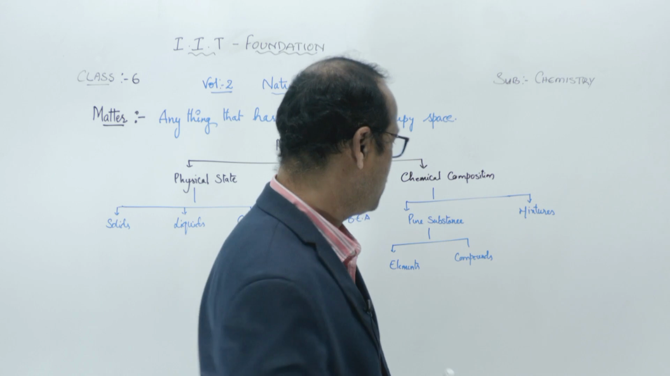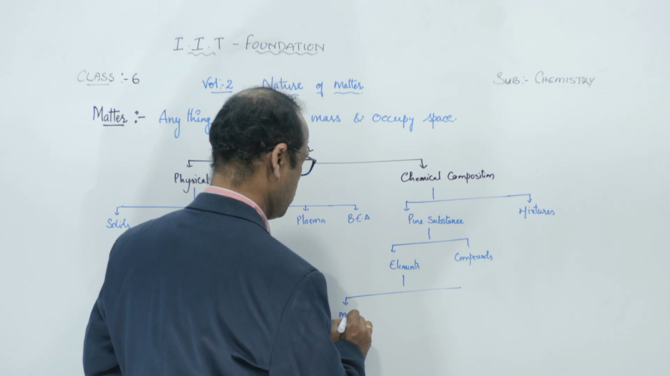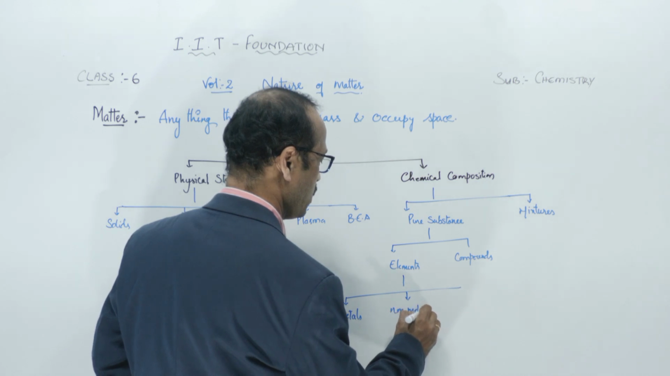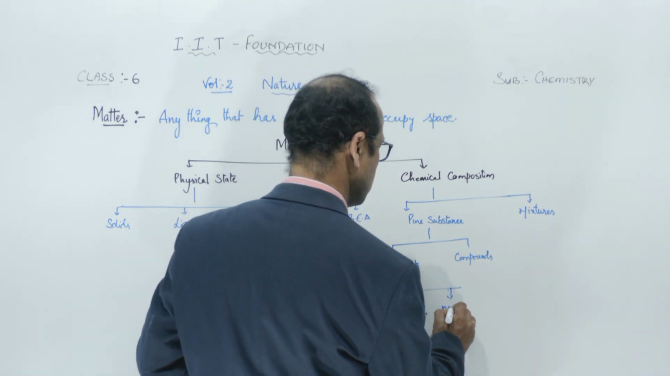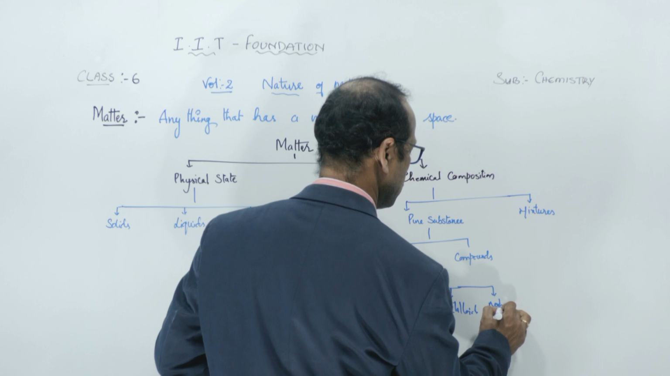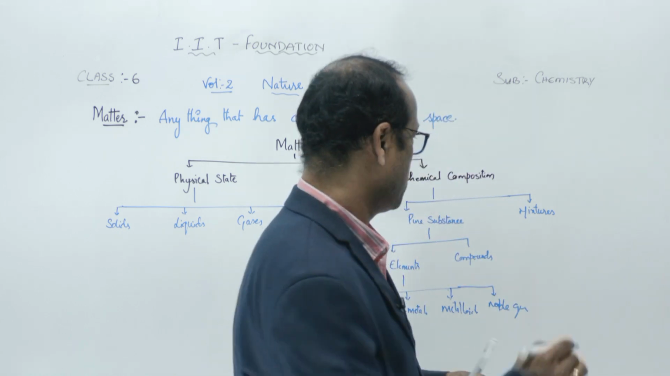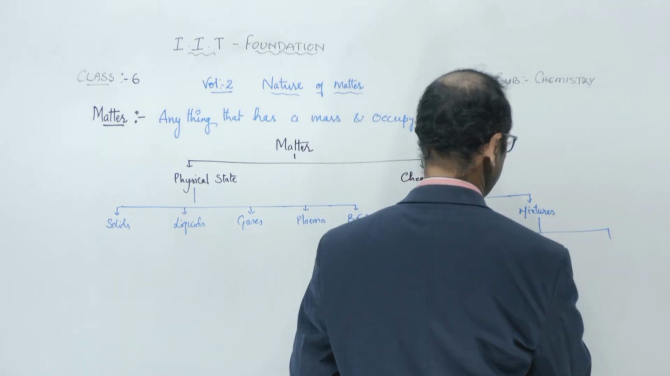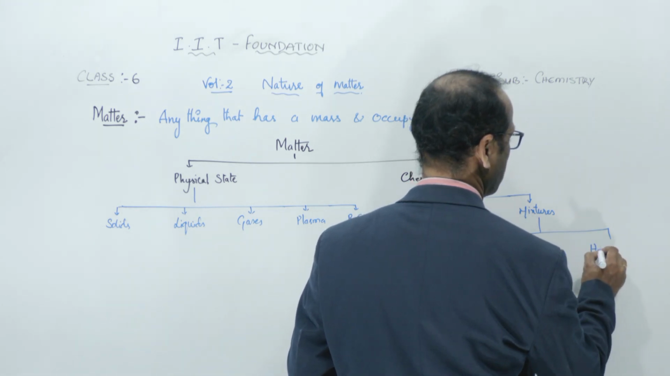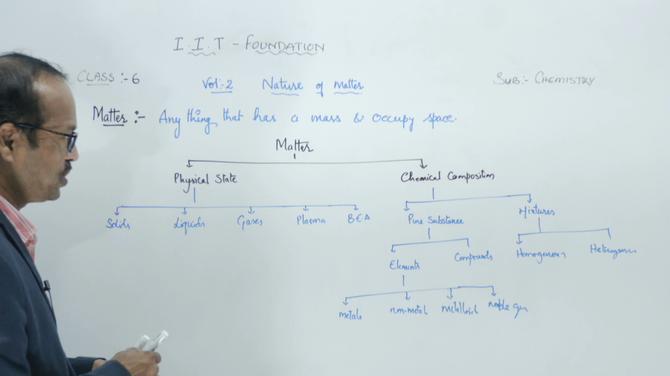Elements are again classified into metals, non-metals, metalloids, and noble gases. And mixtures are classified into 2 types called homogeneous, and the second one is heterogeneous. So like this, all the types of classification of matter.